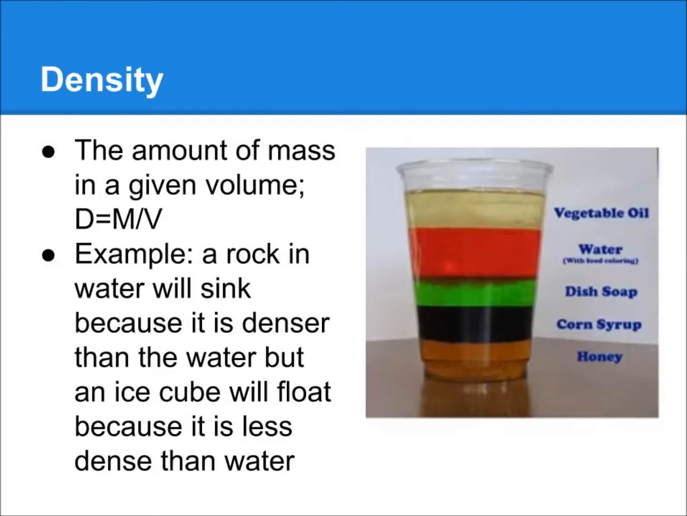So if we look at this cup over here, we have all these different liquids that have been put into this cup, and they have divided themselves basically on their density. Honey is the most dense, and it sunk to the bottom, and then we added corn syrup, the dish liquid, water with the food coloring in it, and then vegetable oil on top.